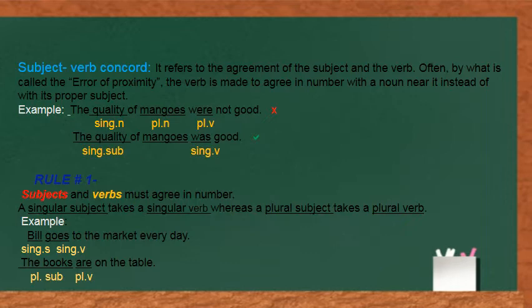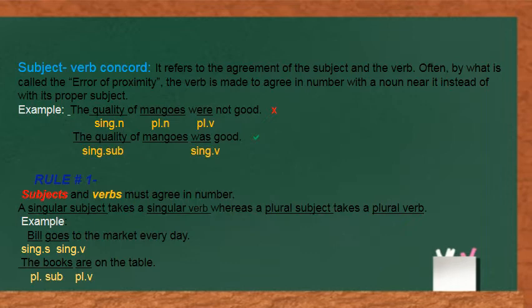Students, it is very important for a subject to agree with its verb, and therefore we have something in English grammar known as subject-verb agreement. According to subject-verb agreement, subjects and verbs must agree with each other in number for a sentence to make sense, otherwise the sentence will not sound right. Often by what is called the error of proximity. First, let me explain to you the term, the error of proximity.